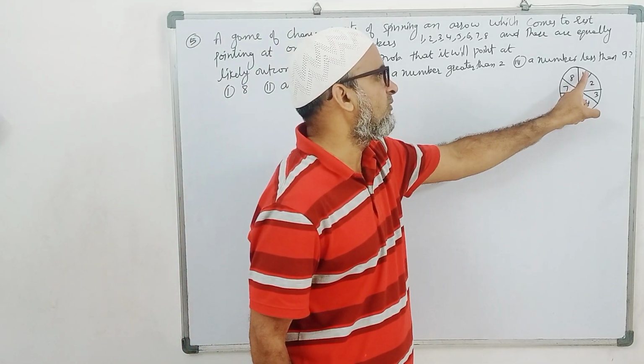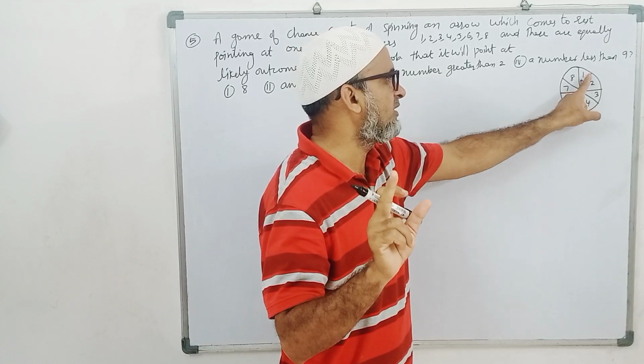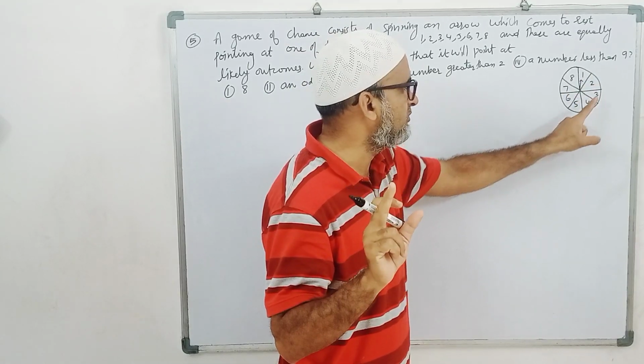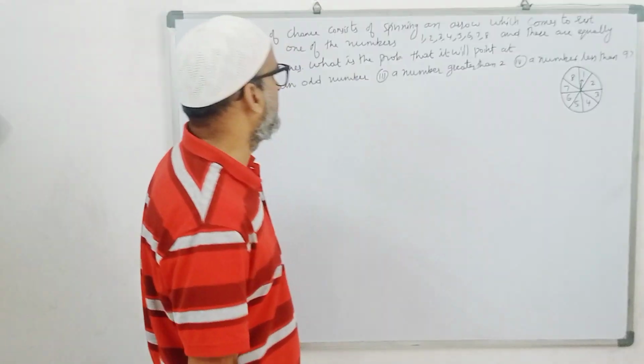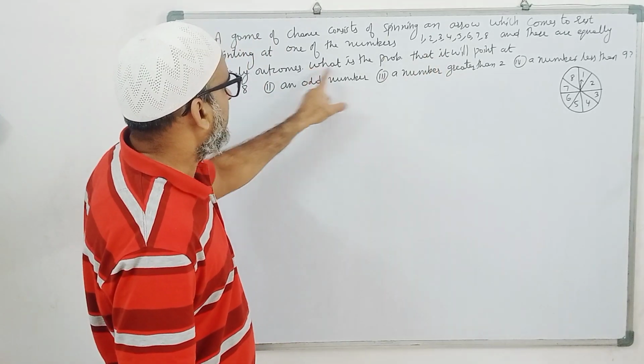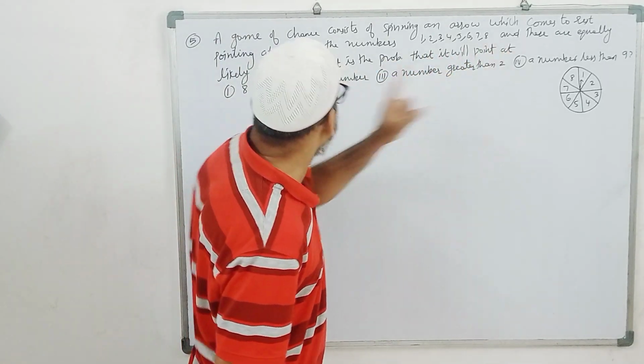Means the chance of 1 is only one. Coming of 1 is one chance. Second, 2 is one chance. 3 is one chance. Like that. Equally likely events. What is the probability that it will point at 8?